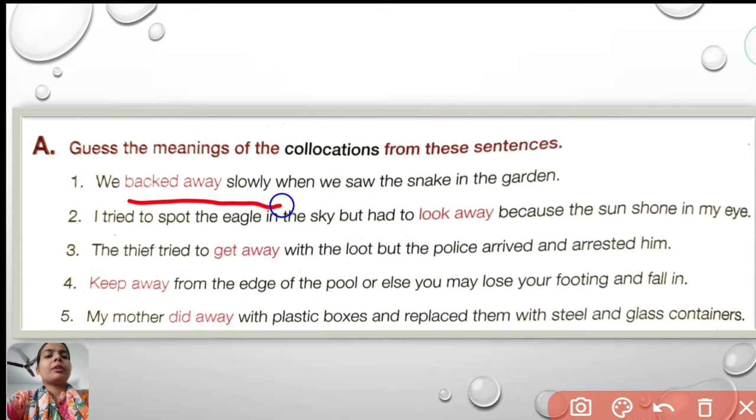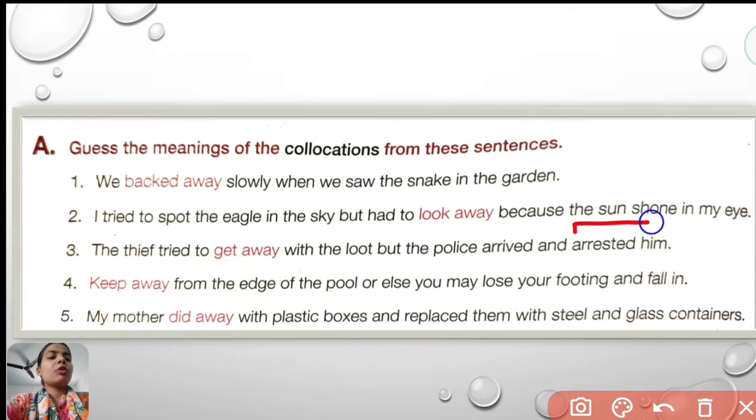We backed away slowly when we saw the snake in the garden. Backed away here means to move away from the place where there is a danger. Next, I tried to spot the eagle in the sky but had to look away because the sun shone in my eye.